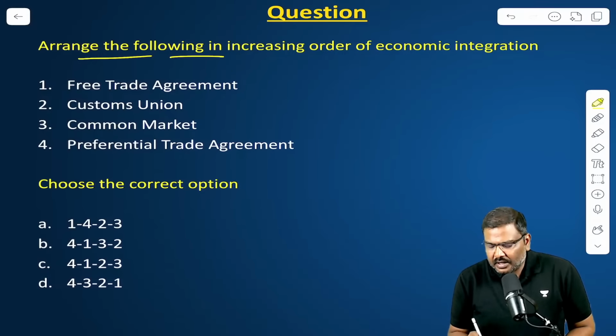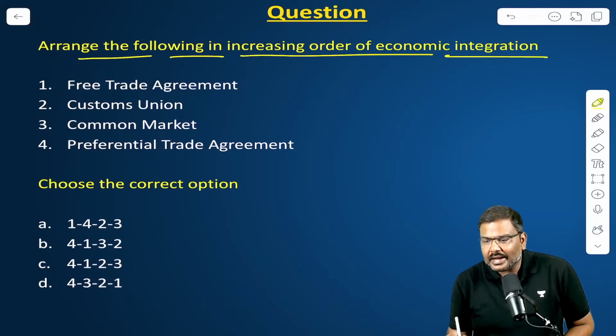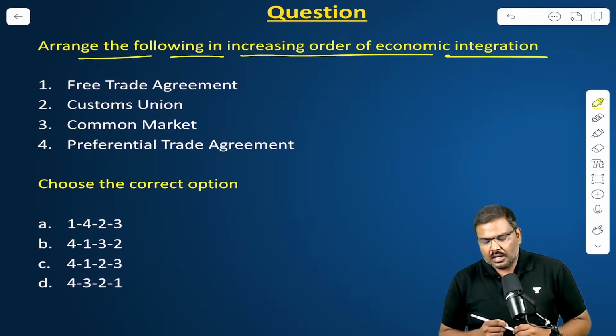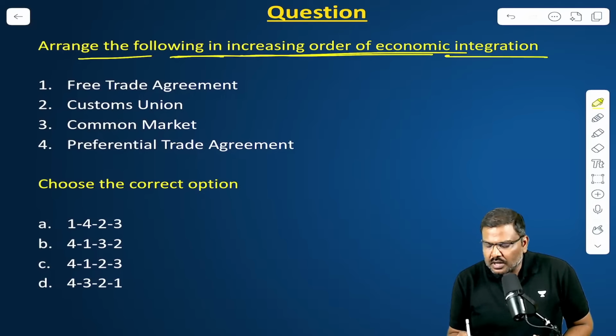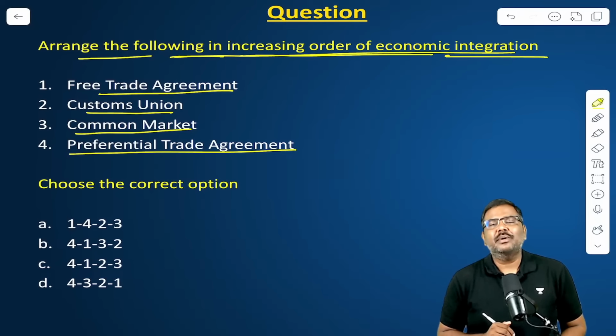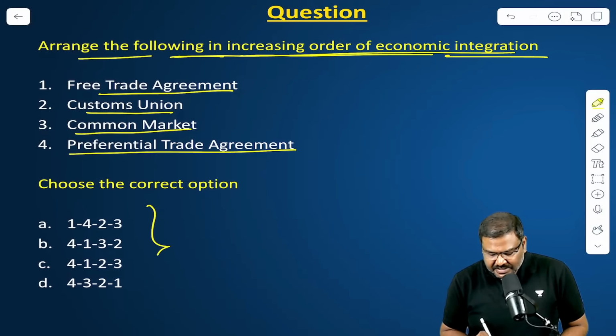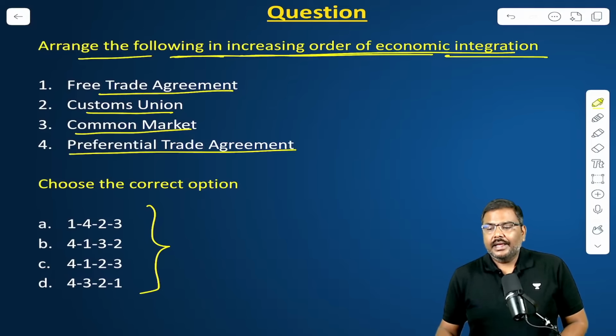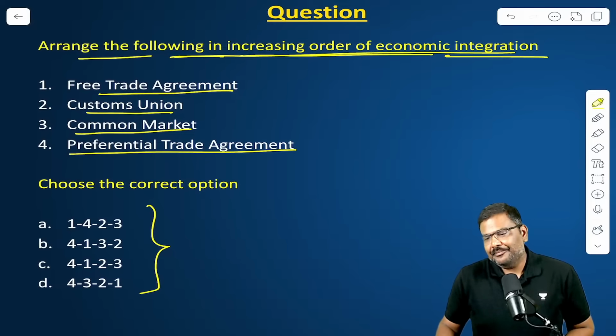Arrange the following in increasing order of economic integration. Free trade agreement, customs union, common market, preferential trade agreement. What is the correct sequence? Please tell me very quickly. A, B, C or D? What is the correct answer?